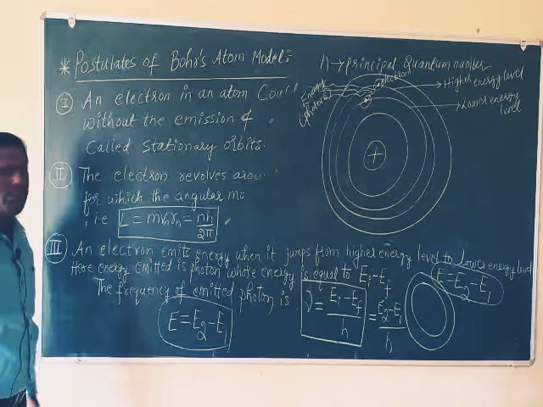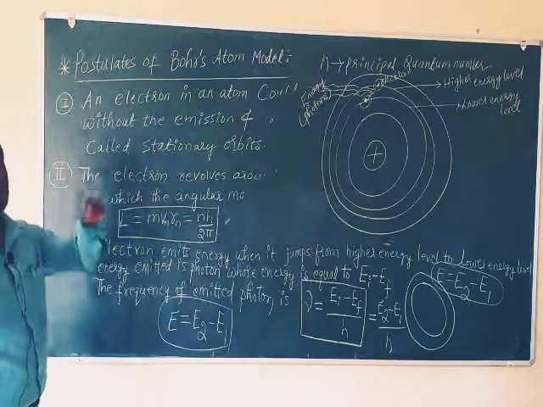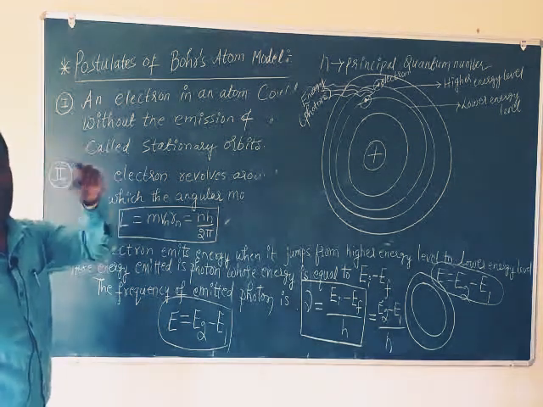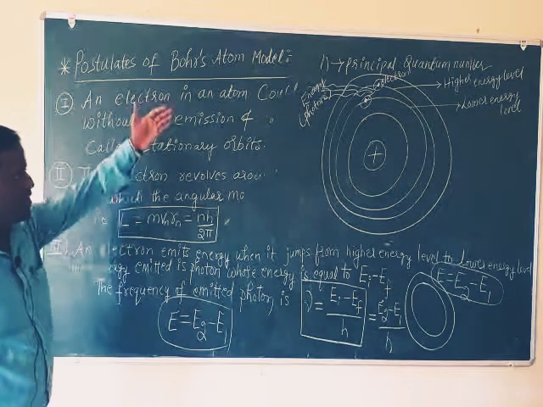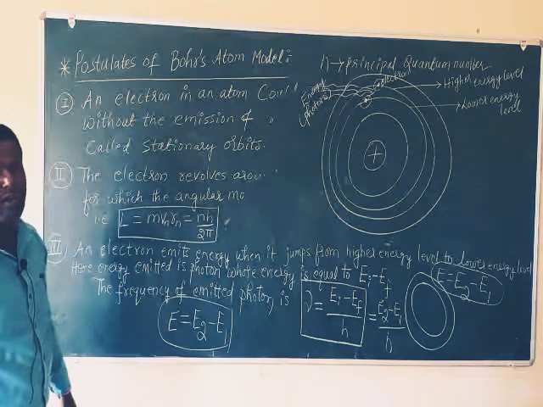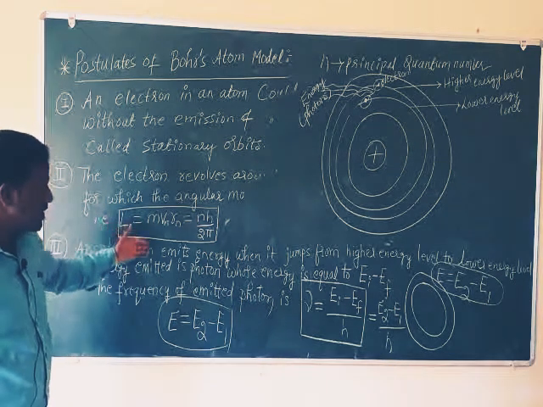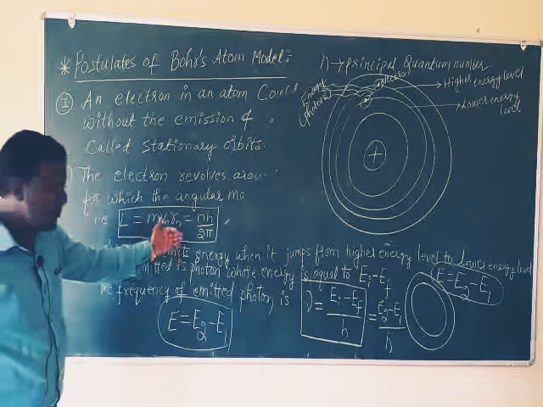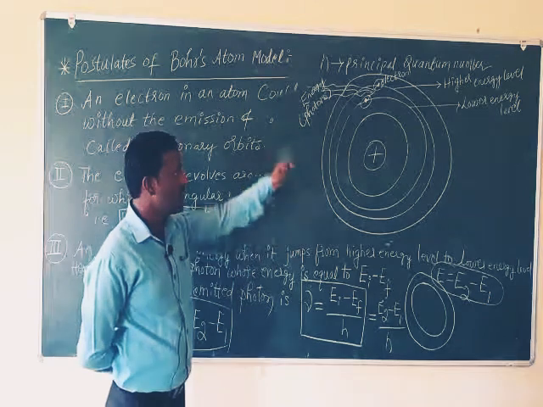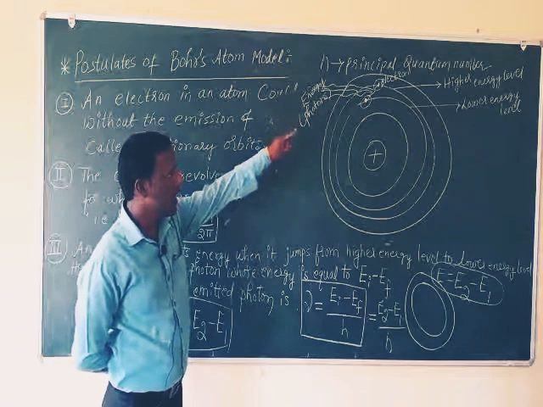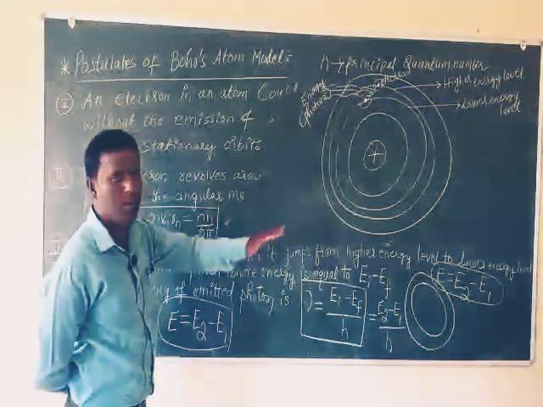Here the electron emits energy. See, the electron is not emitting energy while it is revolving in the stable orbits. Only when it jumps from a higher energy level to a lower energy level is it emitting energy. This emitted energy is a photon, and this photon has energy equal to the energy of the higher orbit minus the energy of the lower orbit. That is EI minus EF, or E2 minus E1.